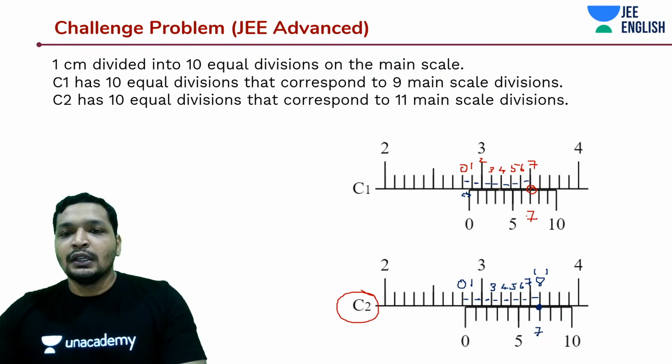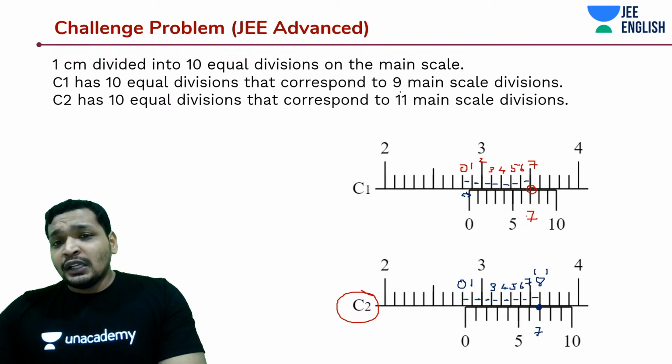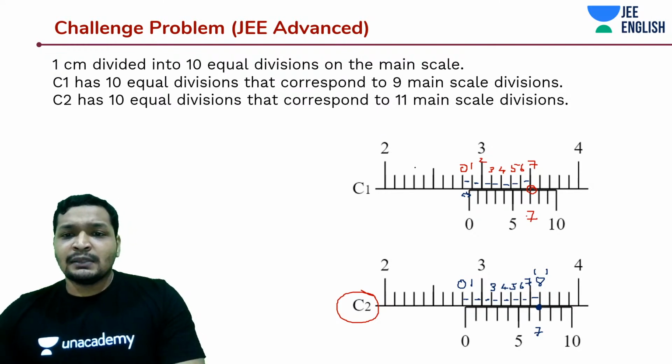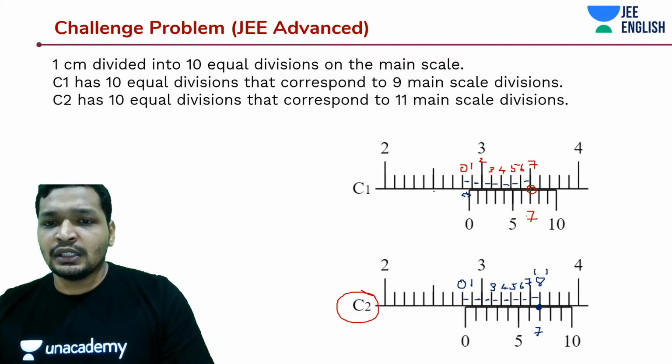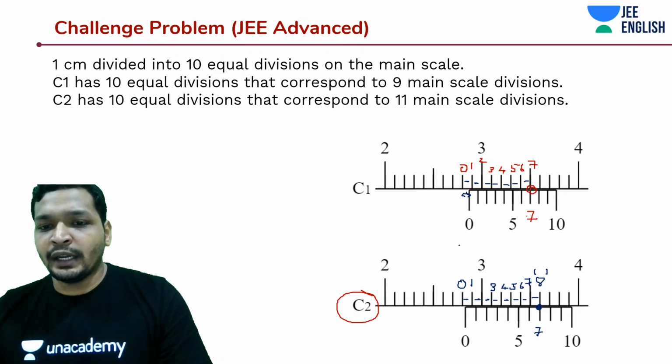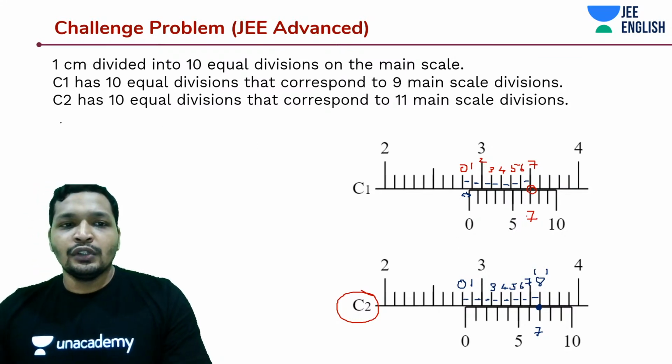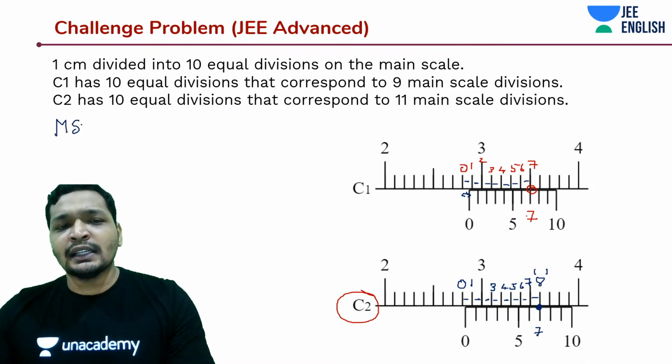Let's move on to this problem. How to do this? So as usual, first of all, you know the main scale reading. Main scale reading is pretty simple. It is like this is 2.5, 2.6, 2.7, 2.8 in both cases. That lies before 0. So in both of the cases, main scale reading is 2.8.